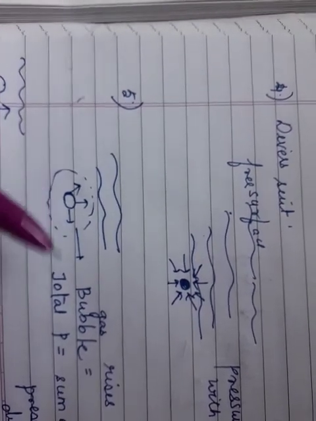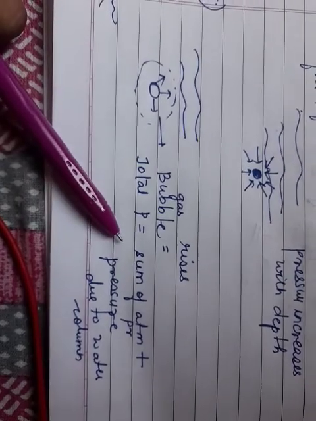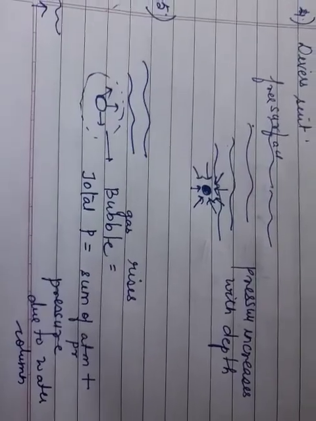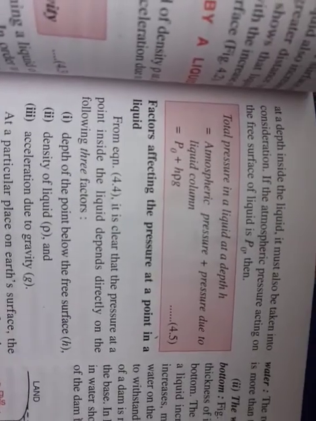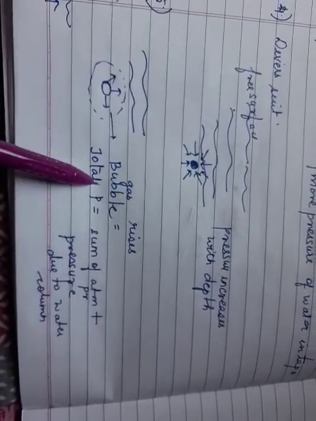So this total pressure is which kind of pressure? First of all, it's the sum of the atmospheric pressure as well as the pressure because of the liquid water column above it. If you remember, when we were learning about P equal to H rho g, with this particular diagram, we had discussed the water column above it. So the sum of the atmospheric pressure and the water column gives me the total pressure.